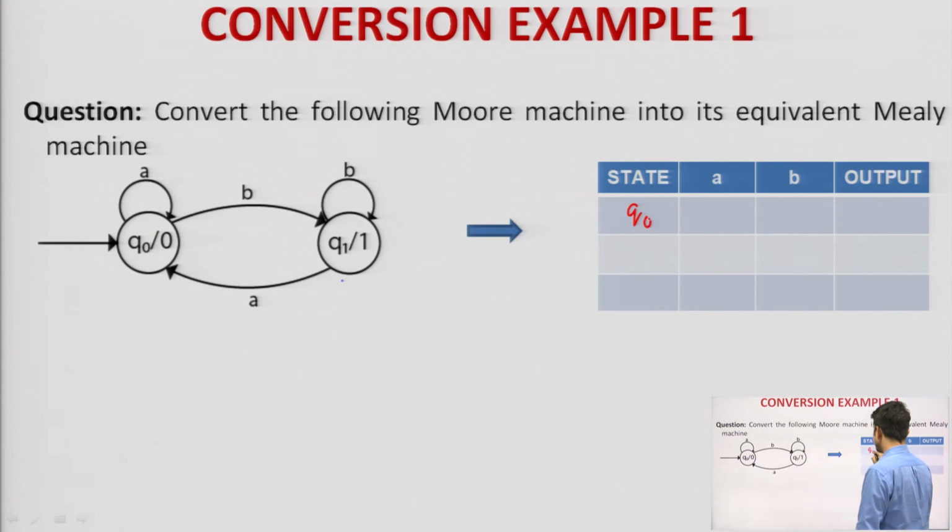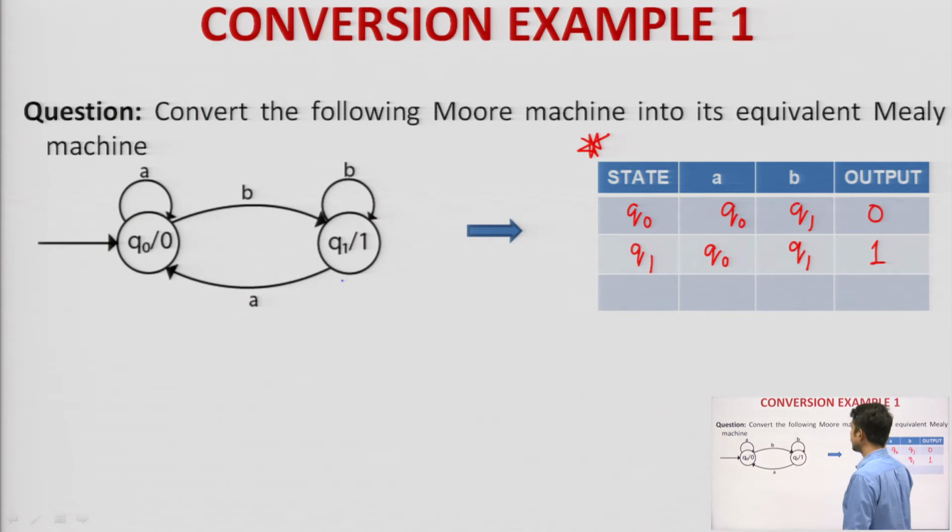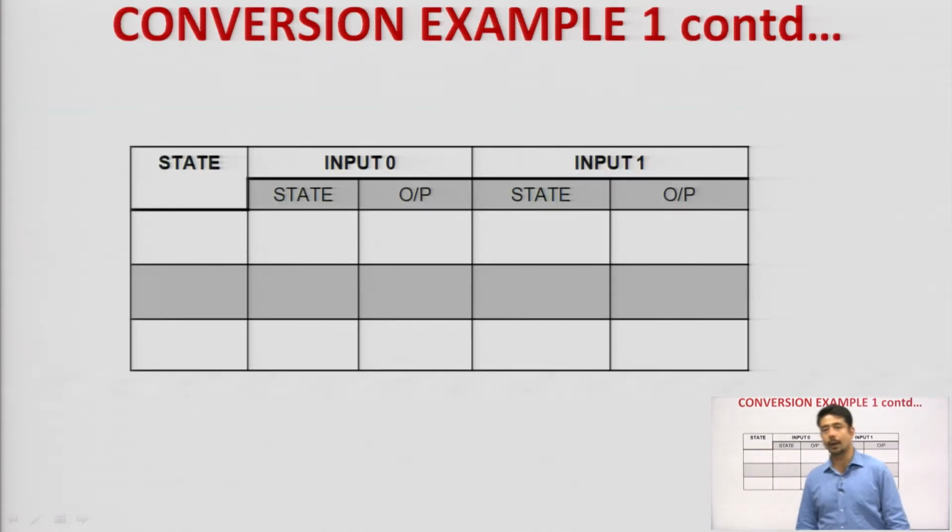So, I will just take the steps fast. Q naught, Q 1. Q naught has an output 0 and Q 1 has an output 1. So, Q naught on seeing A comes back to Q naught, on seeing B it goes to Q 1. Q 1 on seeing A goes to Q naught, and Q 1 on seeing B goes to itself. So, this is the transition table for the given diagram. Okay. Now, what we need to do? We need to find out the transition table and transition diagram for the Mealy machine.